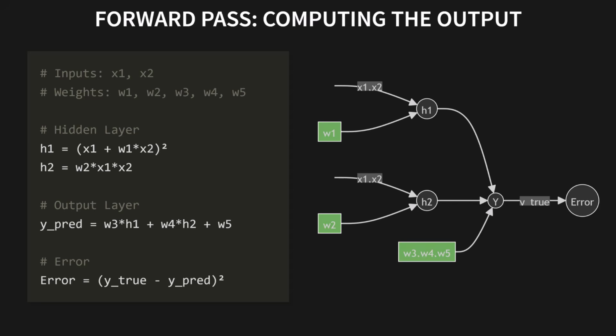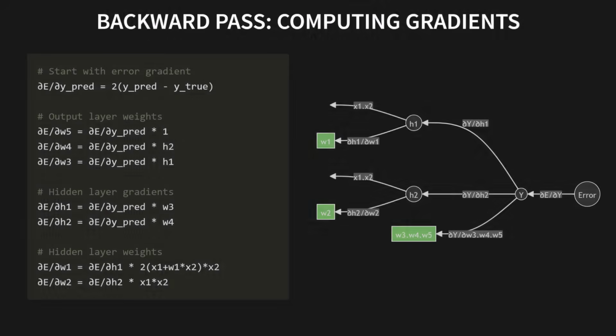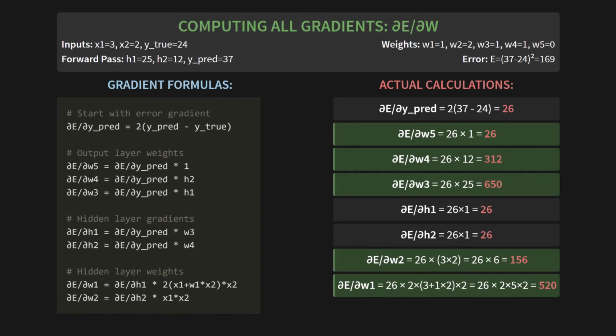The forward pass computes the output with data flowing from left to right. Then the backward pass computes the gradients with the error signal flowing from right to left, propagating backwards. So here are all the calculations in one place. We start with that initial gradient of 26. We use it to find the blame for W5, W4, and W3. Then we propagate that blame back to find the blame for H1 and H2. And finally, use that to find the blame for W2 and W1. Whew! It's a beautiful cascade of reused information.